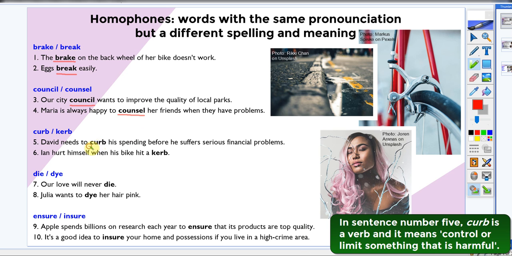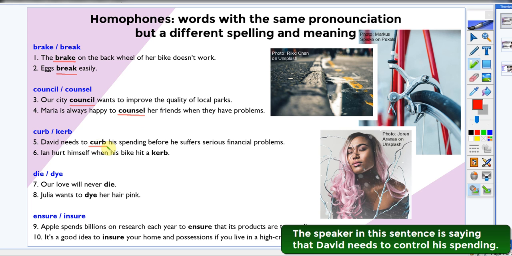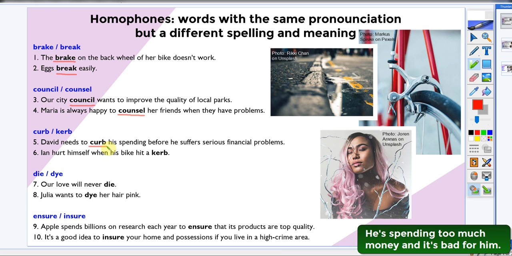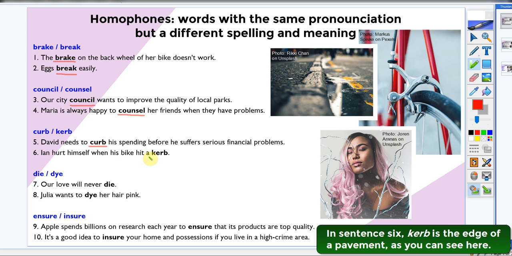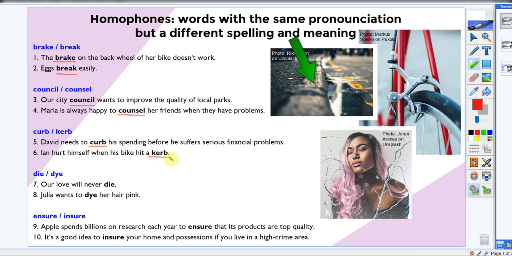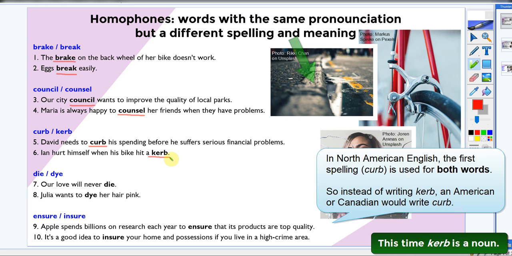In sentence number 5, curb is a verb, and it means control or limit something that is harmful. The speaker in this sentence is saying that David needs to control his spending. He's spending too much money and it's bad for him. In sentence 6, curb is the edge of a pavement, as you can see here. This time, curb is a noun.